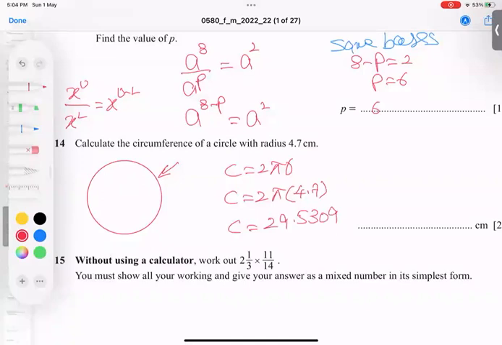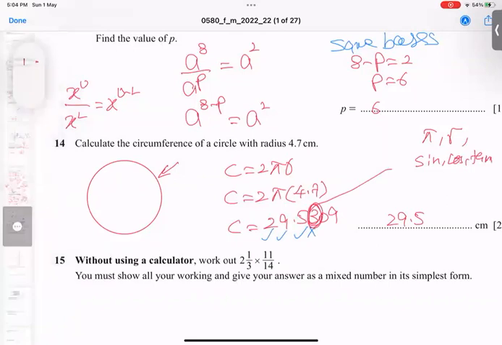29.5309. But whenever pi is involved, let me tell you one more thing. When pi, roots, or sine, cos, tan are involved, these kinds of questions always give you non-terminating numbers. So we always write 3 significant figures. It means I need this 2, this 9, this 5, but I don't need this 3. So the answer turns out to be 29.5. If there's a 4 or higher than 4, then we add; otherwise, never add.